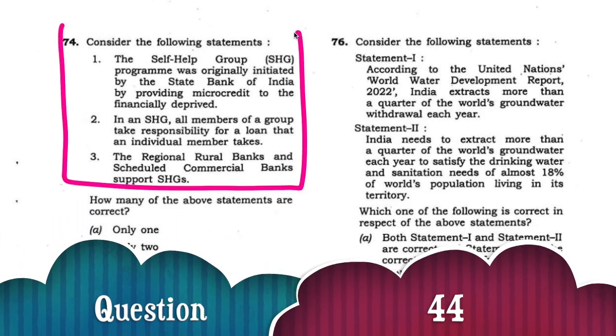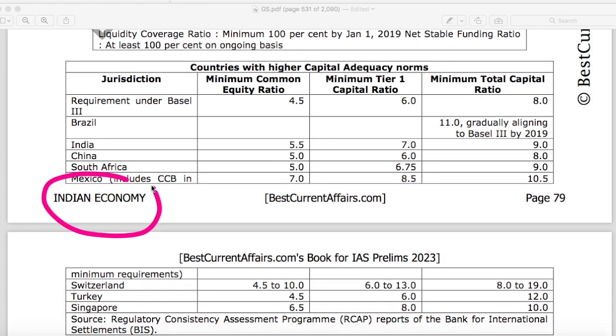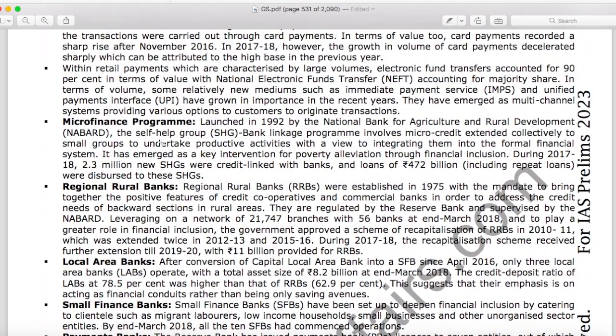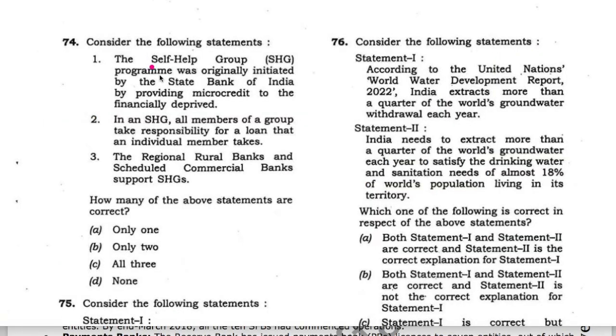Next question. Consider the following statements. Three statements are given. Now take the first statement, that self-help group program was originally initiated by State Bank of India by providing microcredit. This statement is wrong. It is not the SBI, it is the NABARD. Now see, this is our Indian economy booklet for IAS Prelims 2023 on page number 79. Here it is mentioned, microfinance program launched in 1992 by National Bank for Agriculture and Rural Development, that is NABARD. The self-help group bank linkage program involves microcredit extended collectively. Therefore, it is not the SBI, it is the NABARD. Therefore, statement 1 is wrong.